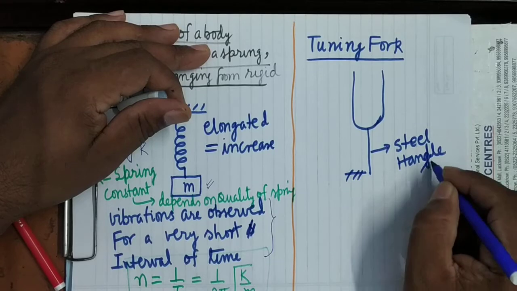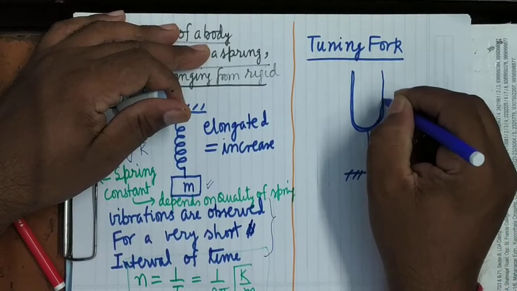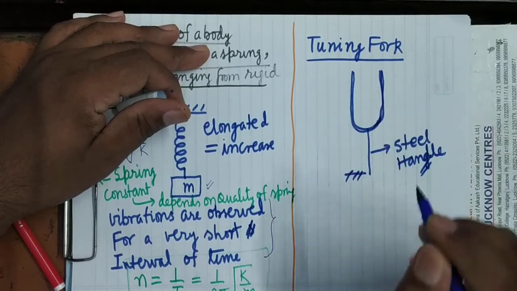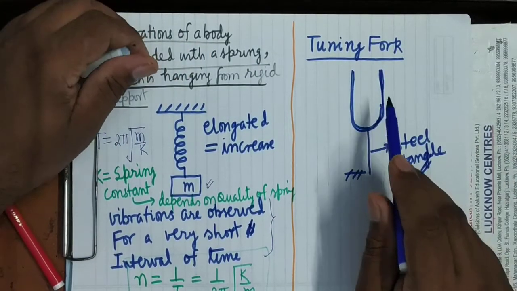Here there is a U-shaped frame which is also made up of soft steel. Is it clear? Its frequency will depend upon the size of this frame.